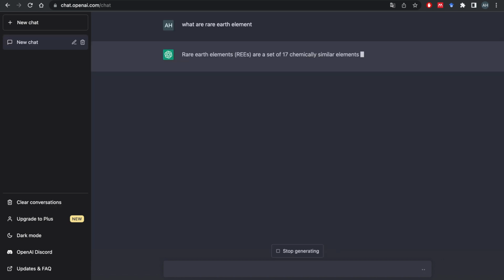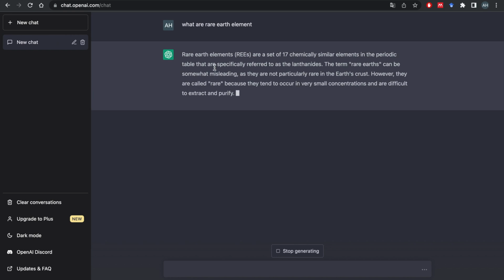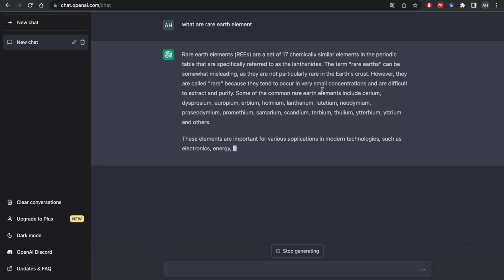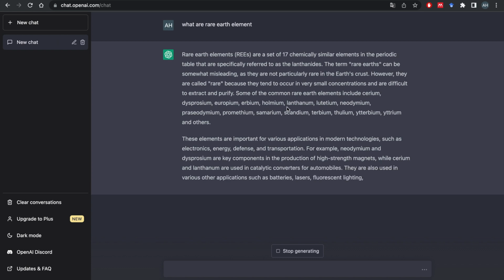Let's see what it gets. So rare earth elements, the famous abbreviation REE, are a set of 17 chemically similar elements in the periodic table that are specifically referred to as lanthanides. The term rare earth can be somewhat misleading as they are not particularly rare in the Earth's crust. However, they are called rare because they tend to occur in very small concentrations and are difficult to extract and purify. Some of the common rare earth elements include cerium, and so on.